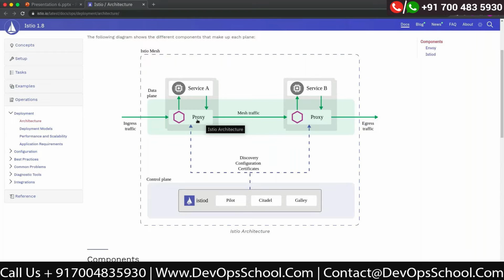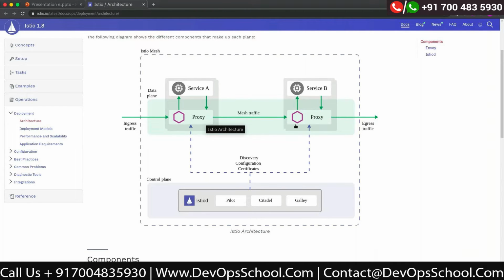Forward proxy and one is the reverse proxy. So Envoy can be used both as a forward proxy as well as a reverse proxy, and we use it as a sidecar. When we say as a sidecar, it means your actual pod, actual container is running, and along with that container, an extra container, the Envoy proxy, will be installed within your pod. So every traffic which is coming into the pod and going outside the pod goes via this Envoy proxy. So using this Envoy proxy only, we are able to achieve whatever Istio capabilities we are trying to achieve.